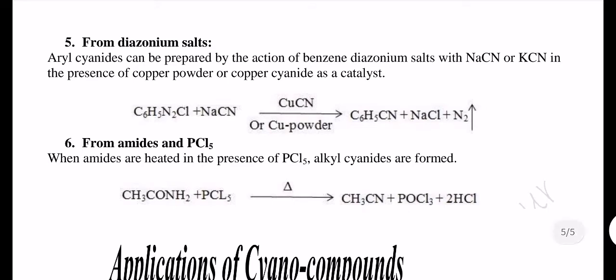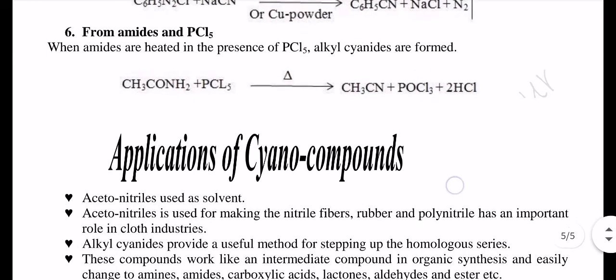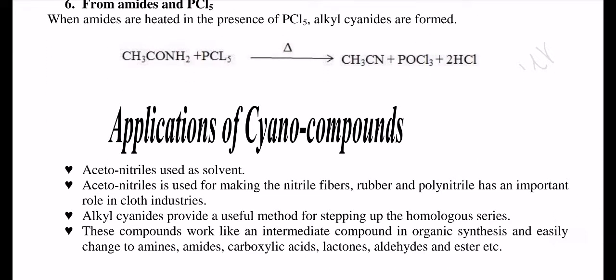Now let's start the applications of cyano compounds. The applications are given as follows. Acetonitrile is used as a solvent. We have already discussed that organic cyano compounds are called nitriles. Acetonitrile is used as a solvent in many reactions. Acetonitrile is used for making nitrile fiber and rubber, and polynitrile has an important role in the cloth industry.